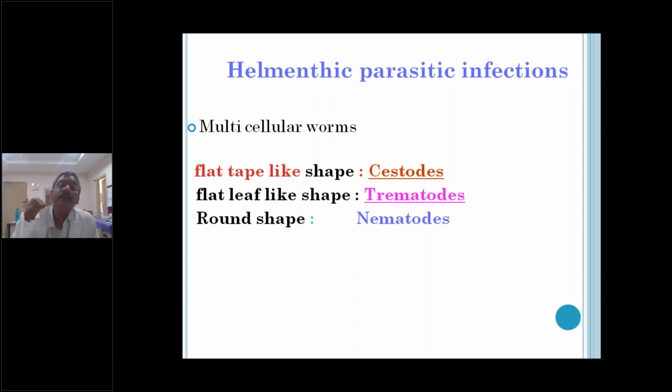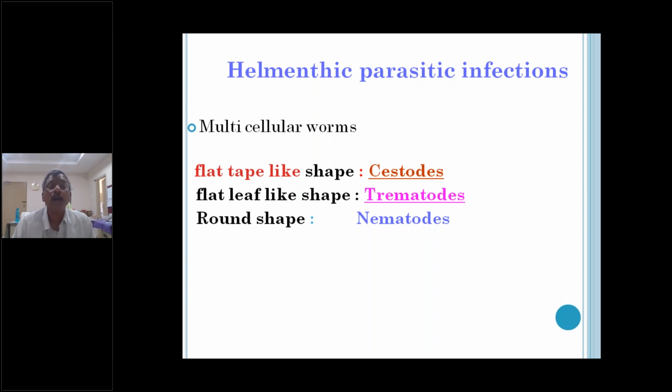The larva survives in the fish meat and gives infection to the host. That is the mode of transmission. And sometimes the egg is also infective in the case of tapeworms.